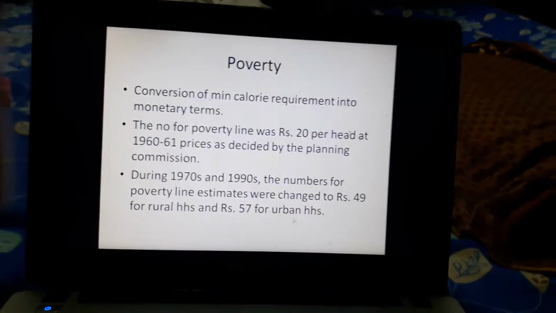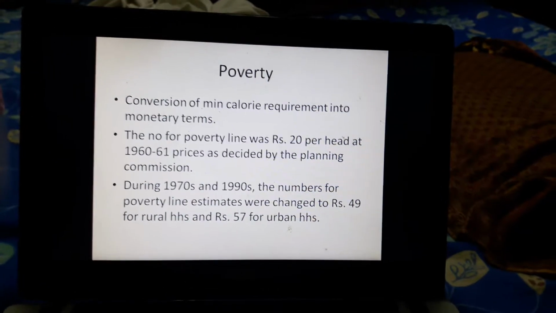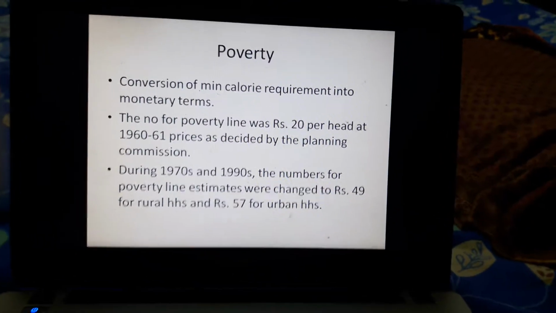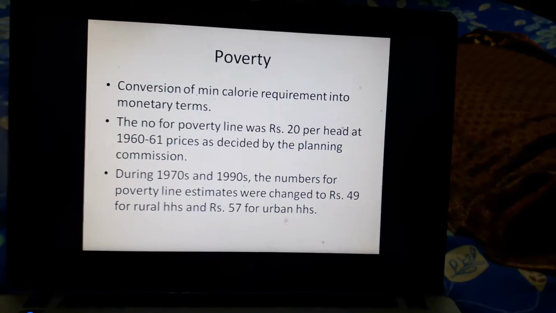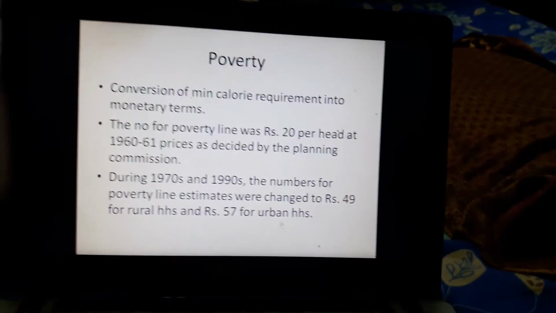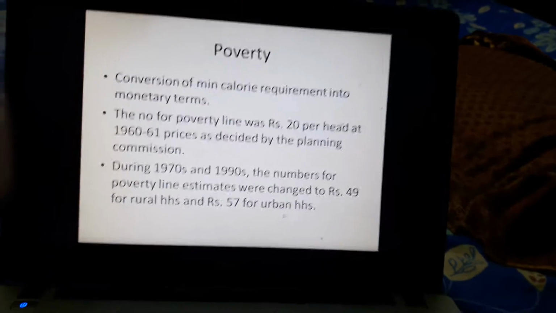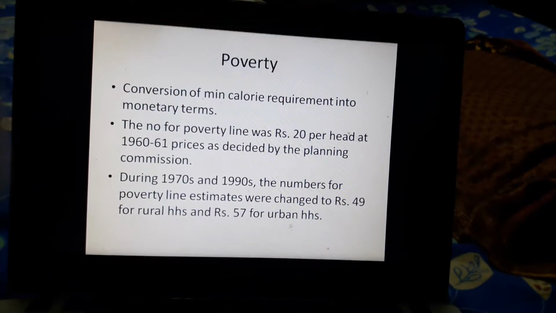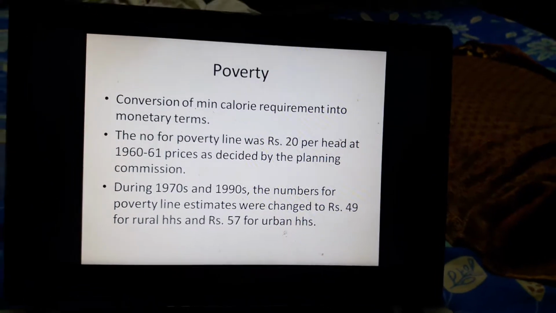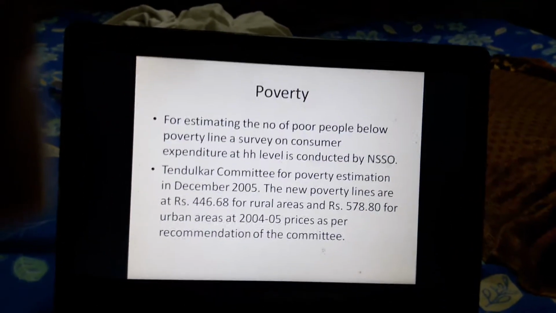Later, between the period 1970 and 1990s, these poverty line estimates were changed to rupees 49 for rural households and rupees 57 for urban households. So earlier there was only one poverty line estimate for both rural and urban households, and it was rupees 20, and later in the period between 1970s and 1990s there were two different poverty line estimates, rupees 49 for rural areas and rupees 57 for urban areas.